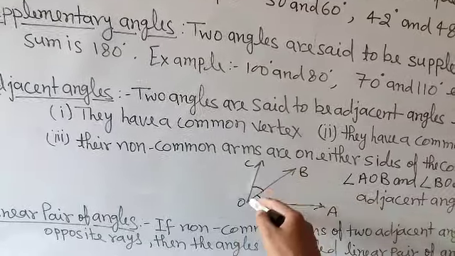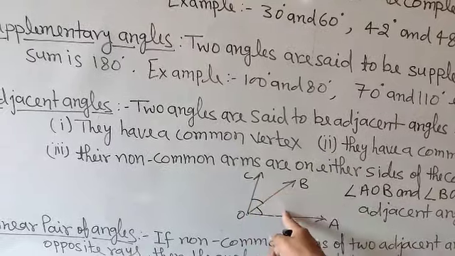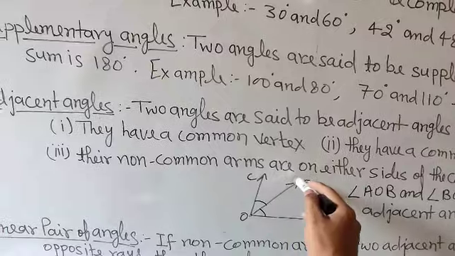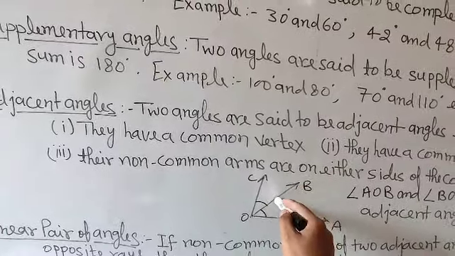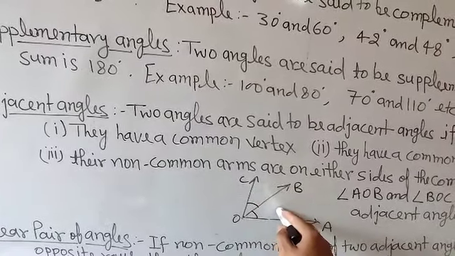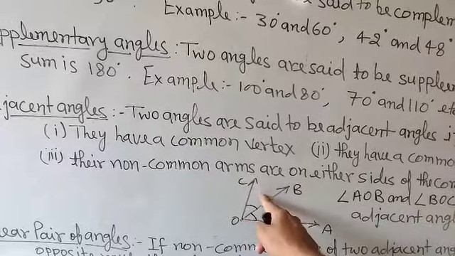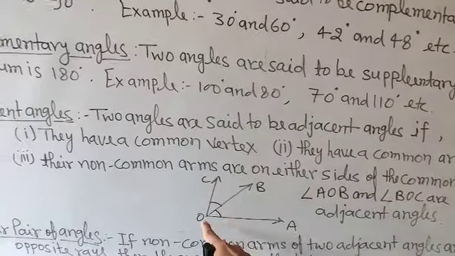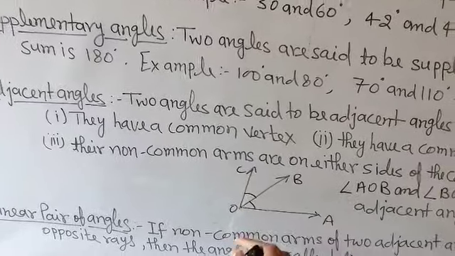So OB and OC are the arms for angle BOC. In both angles you will find that OB is common. In angle BOA, OB is there, and in angle BOC, OB is there. It means both angles have a common arm. So that is the second property. What is the common arm here? OB is the common arm.